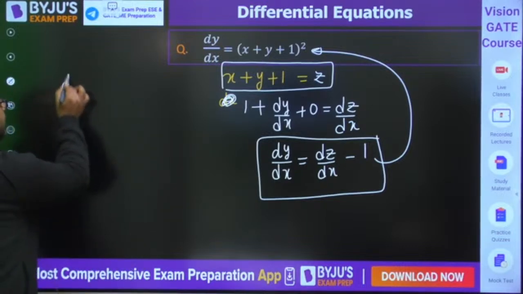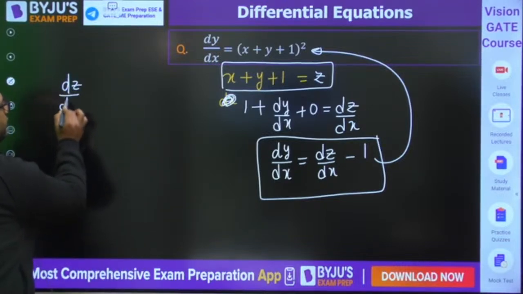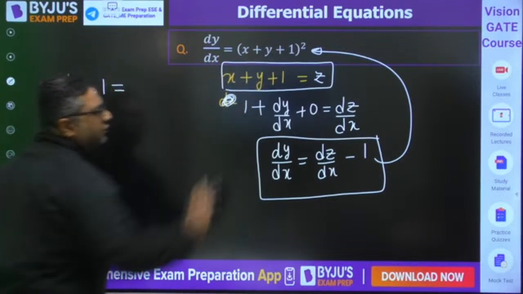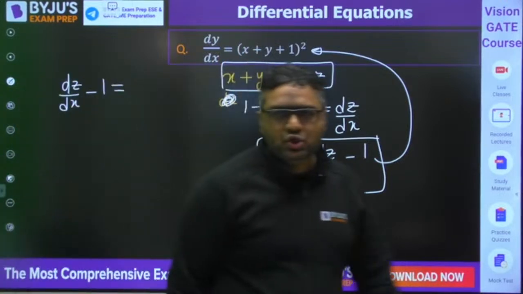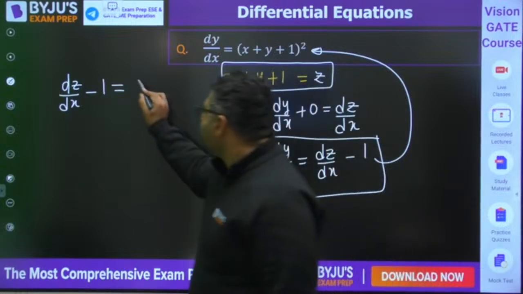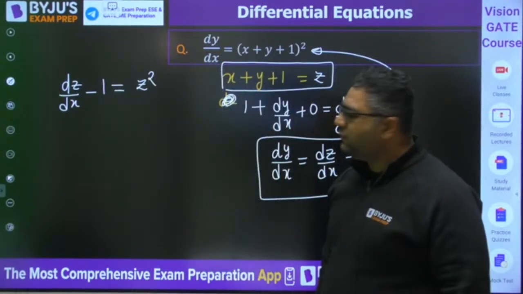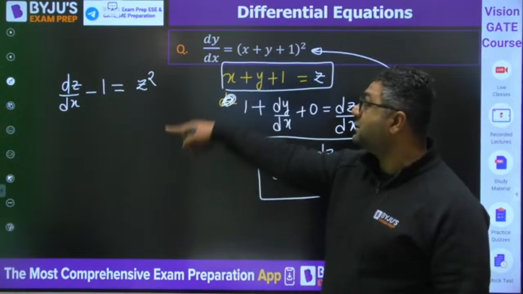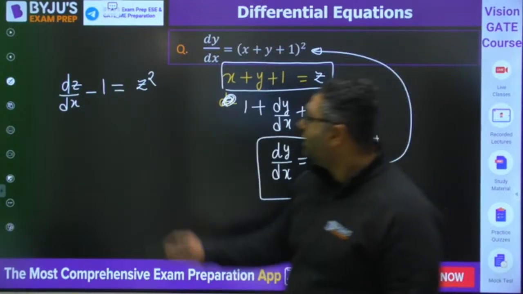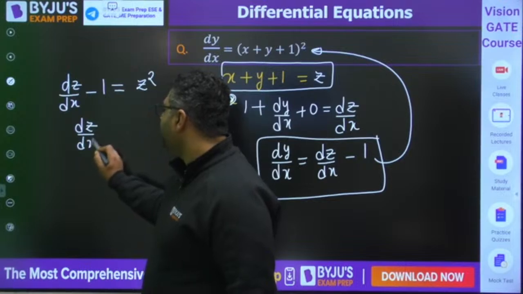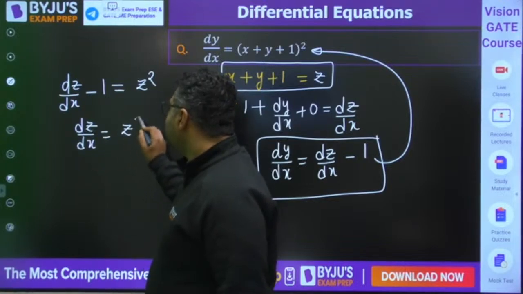You would get dz by dx minus 1 is equal to x plus y plus 1, which is nothing but z. So can we write the right hand side as z square? Yes. Now you can see it is very easy to separate the variables. It is similar to the previous question. Now you can write dz by dx is equal to z square plus 1.